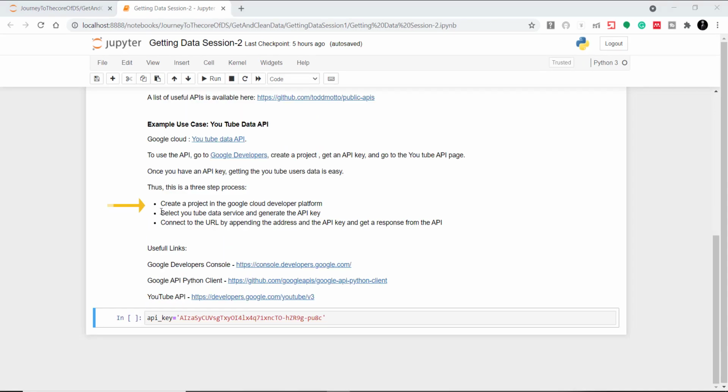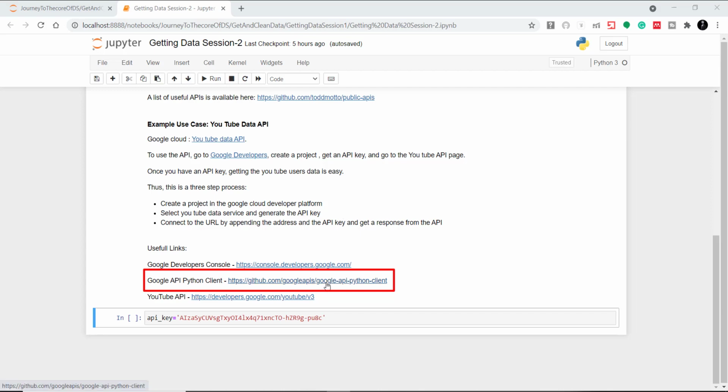Okay. Now we have already created the project and also attached the service which is YouTube Data API and generated the API key for that. Now we need to perform the third step, which is connect to the URL by appending the address and API key and get a response from that API. So for that, there is one link of GitHub that can guide us.